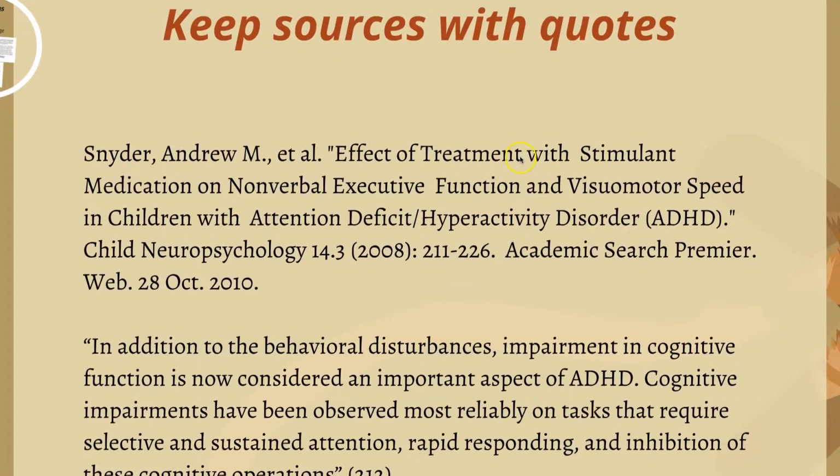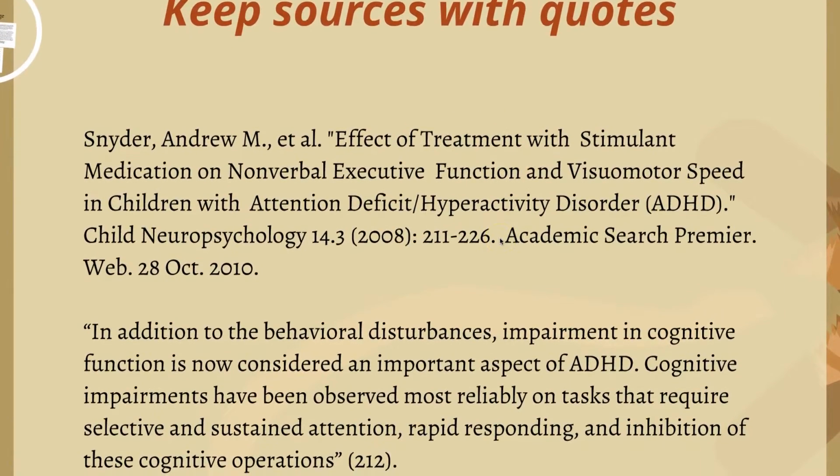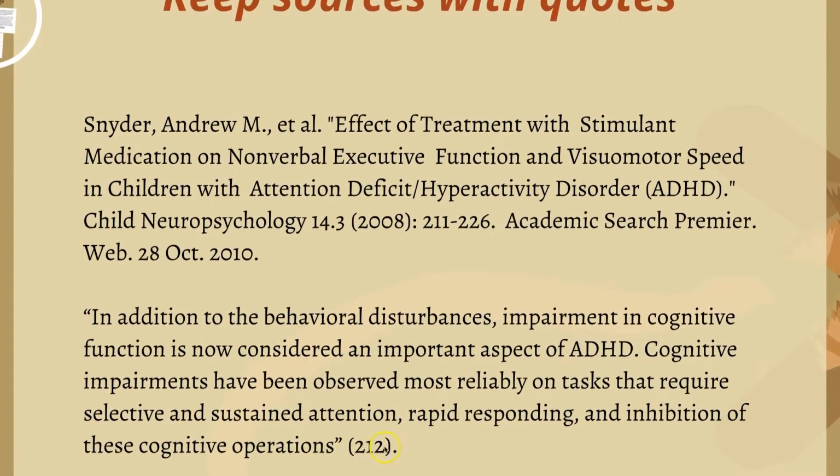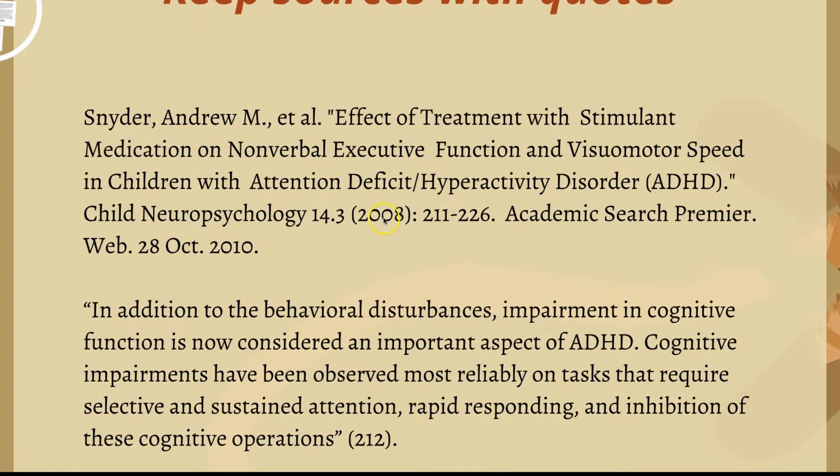So here's an example. I've copied and pasted the citation information, copied and pasted the quote with the page number. Now, just because you've copied and pasted the citation information doesn't mean it's 100% accurate. So you still need to check it for accuracy. For example, we have the author's name et al. That's correct. The title of the article. This is the title of the journal and should be italicized. That's the volume, issue, date information, and page numbers. This should also be italicized. And for every citation, you're either going to use web or print.